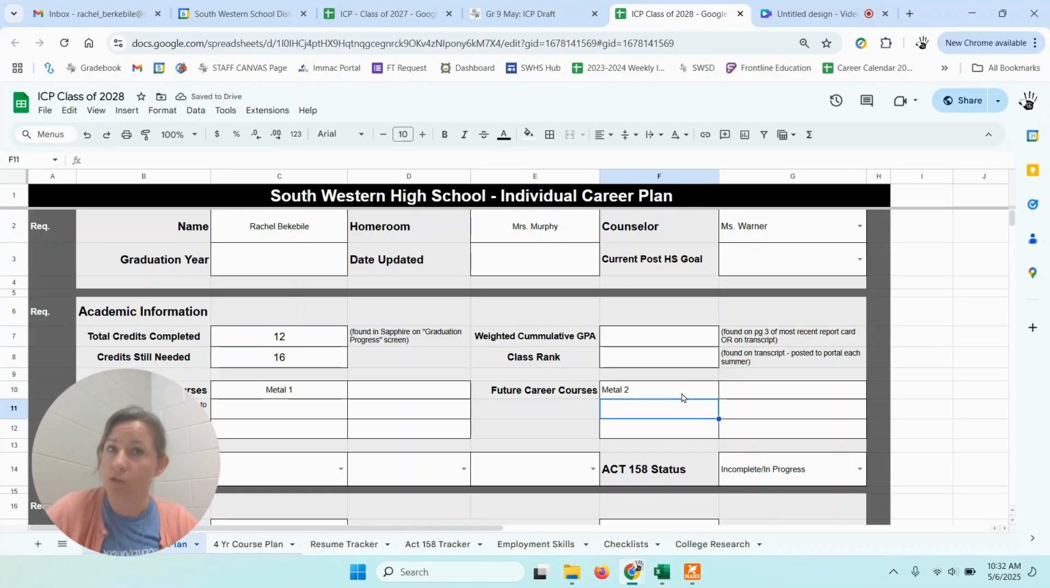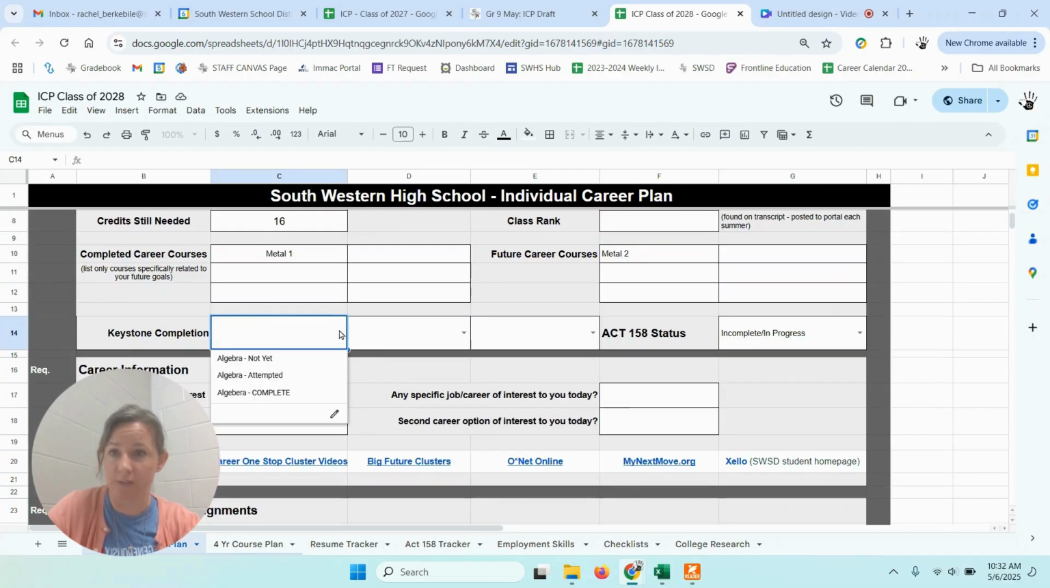You might not have very much here, but it's a good thing to notice that. If I don't have many courses that are helping me towards a career goal, whatever my personal career goal is, then maybe I need to work on that and try to make some plans for future years. There's some drop downs here to look at your Keystone exams.